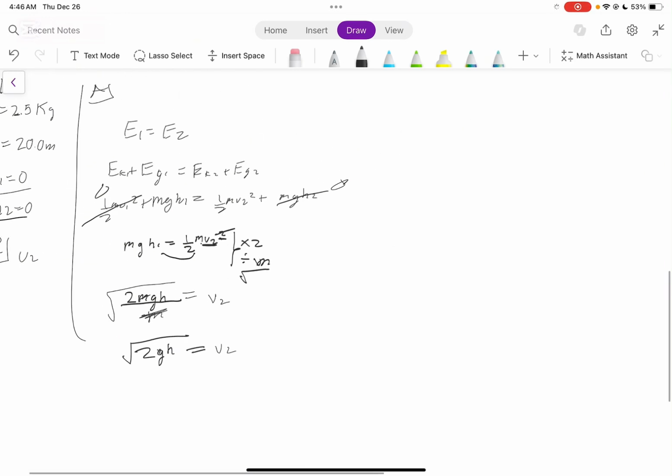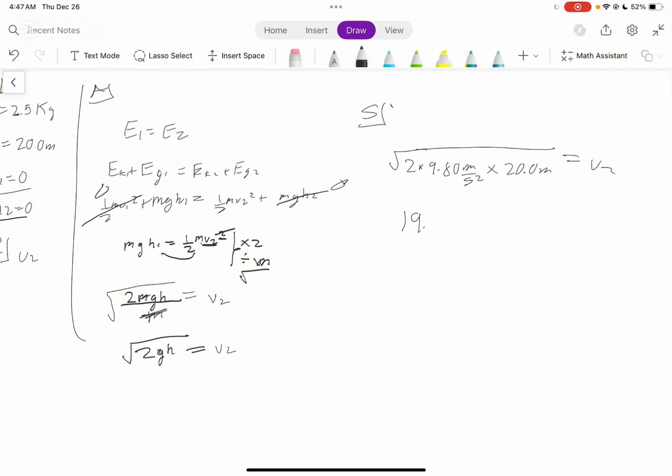Now we can go straight into our solution. We have the root of 2 times 9.80 meters per second squared times 20.0 meters is equal to v2. From here, this is just calculator work. We take 2 times 9.8 times 20, and you should end up getting 19.79 meters per second, which is equal to v2.